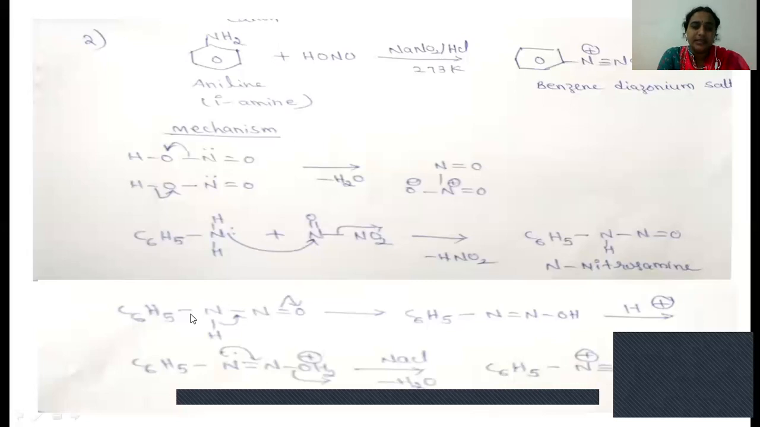Further, in this compound, the nitrogen which has one hydrogen donates its N-H bonding electrons. Simultaneously, the pi bonding electrons shift towards the oxygen, because oxygen is a more electronegative atom than nitrogen. So the hydrogen shifts from here to the oxygen. This process is also called tautomerism. So finally, this compound will form.